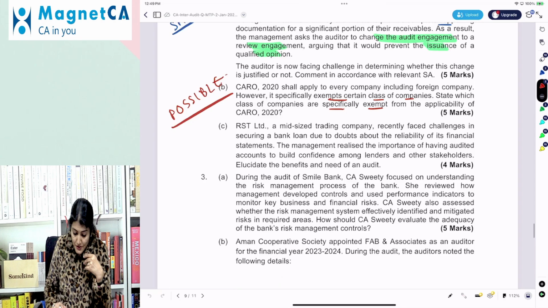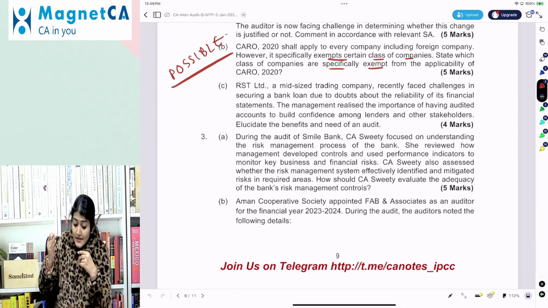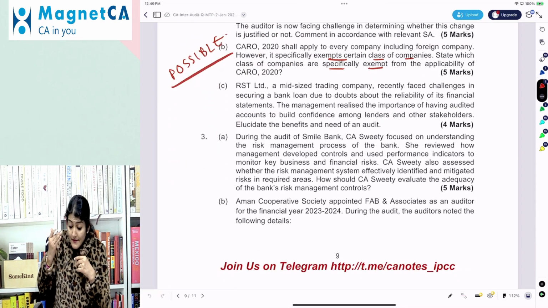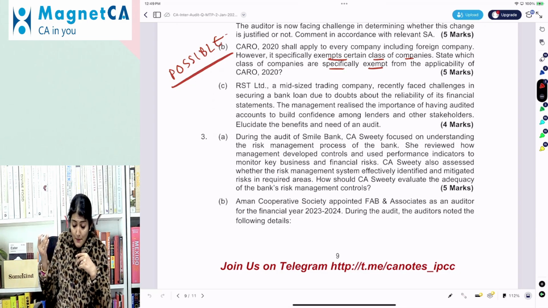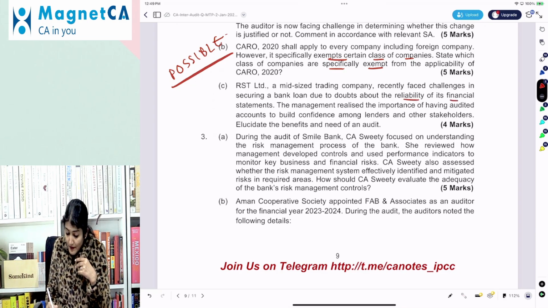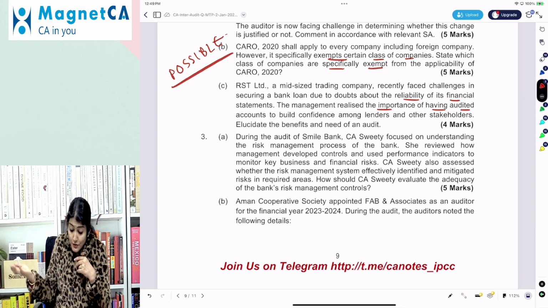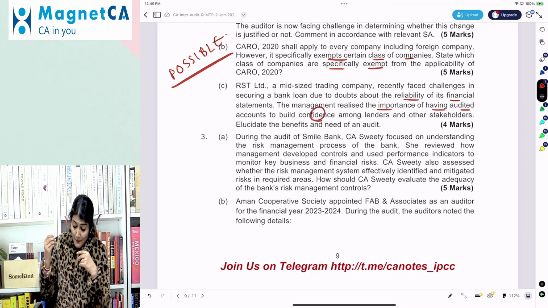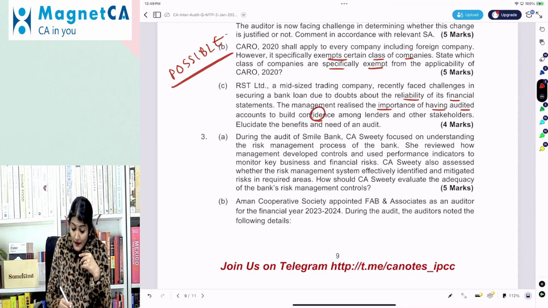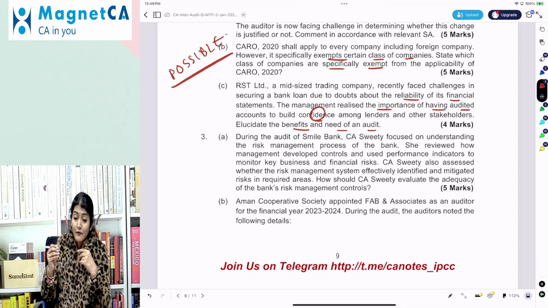Okay, right. Question number 2C. RST, a mid-sized trading company, recently faced challenges in securing a bank loan due to doubts about the reliability of financial statements. Management realized the importance of having audited accounts to build confidence and assurance among the lenders and the stakeholders. Elucidate the benefit and the need of an audit.